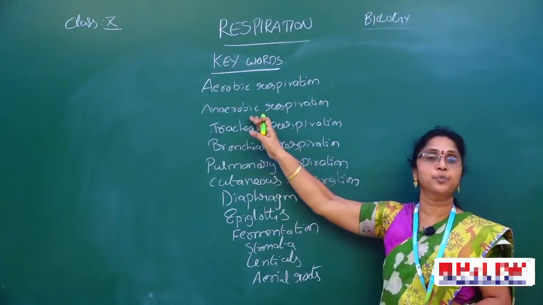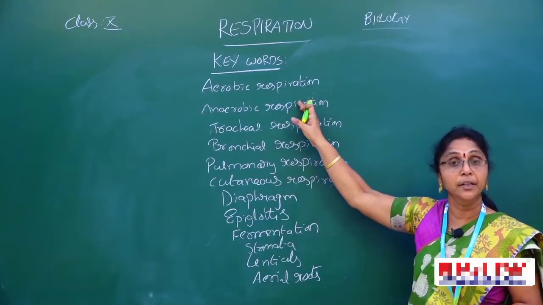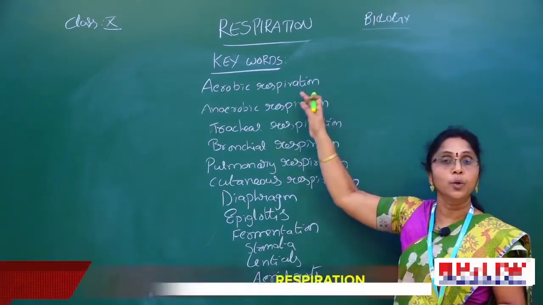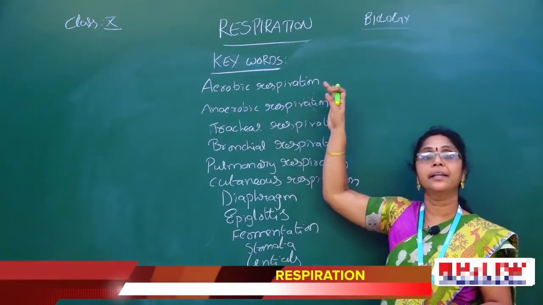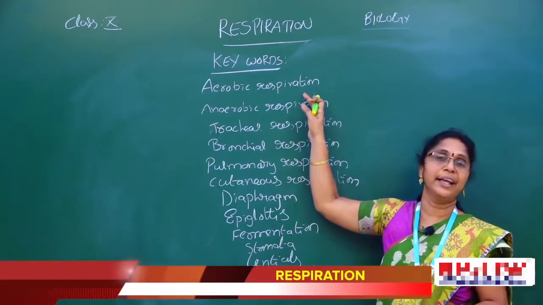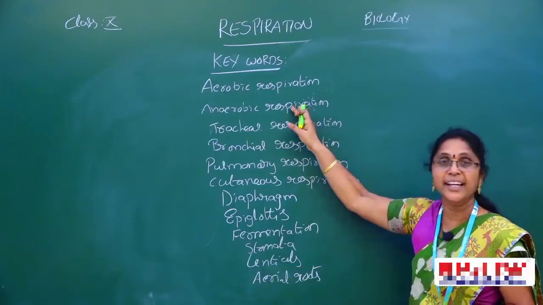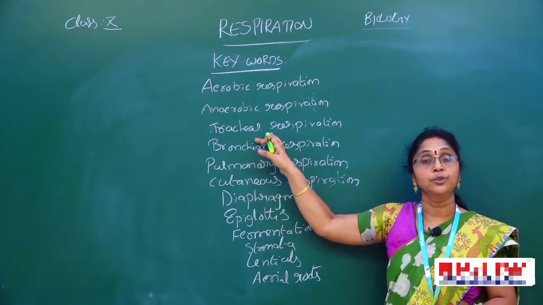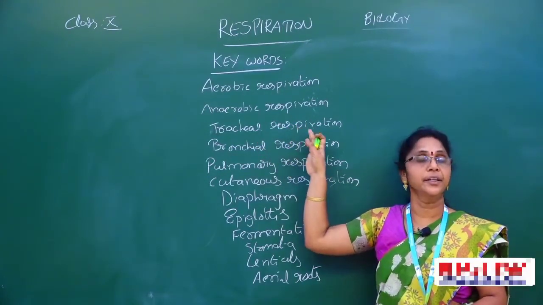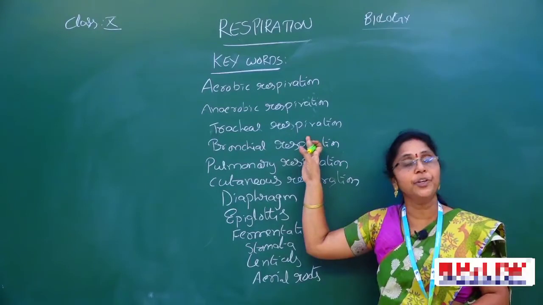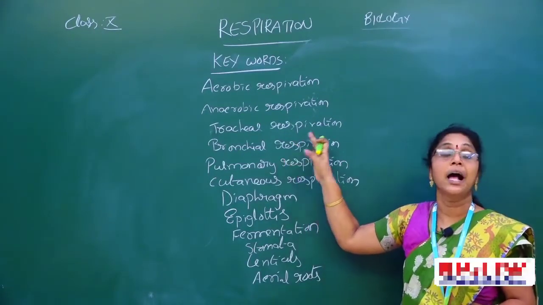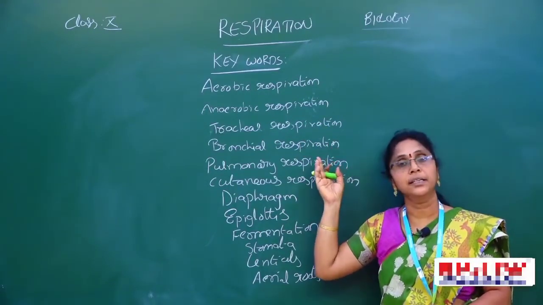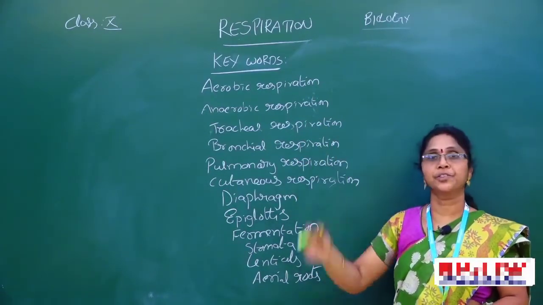Now anaerobic respiration. Here, in the absence of oxygen, the glucose molecule is broken down and releases a lesser amount of energy. That process is called anaerobic respiration. Now tracheal respiration, through the trachea. See, children, there are different types of respiratory organs in animals and plants. In human beings, lungs are the respiratory organs.